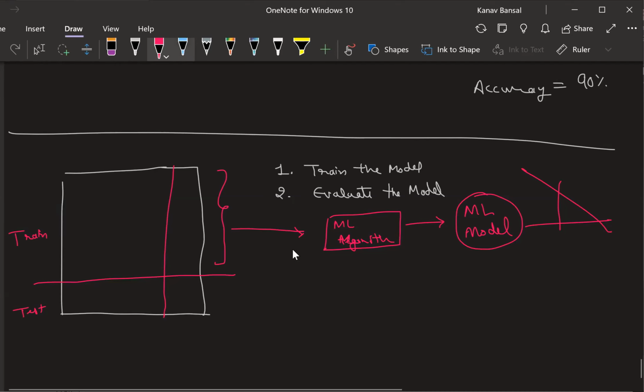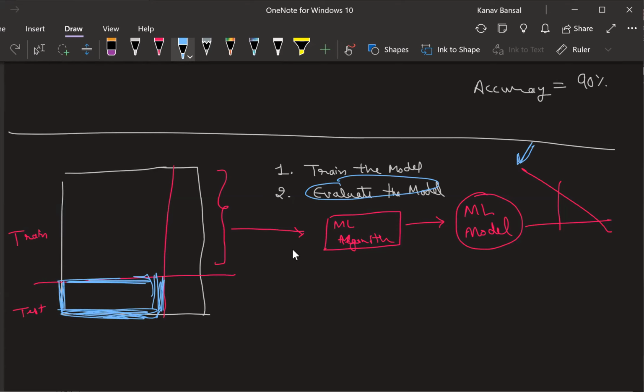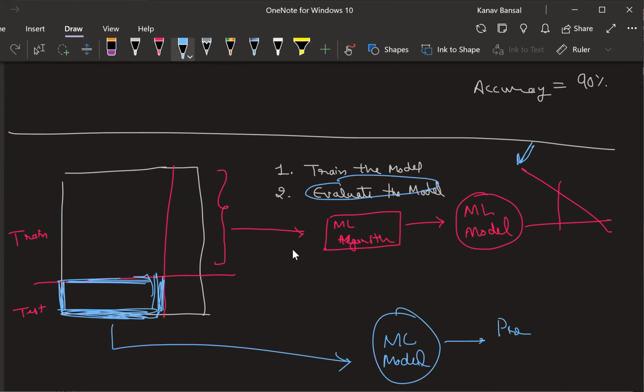Now, in order to evaluate whether this model is doing really well or not, you will use the test data. You will put this data through the machine learning model and get the predictions, whatever predictions the model is giving you.